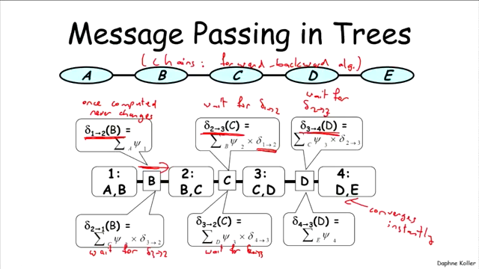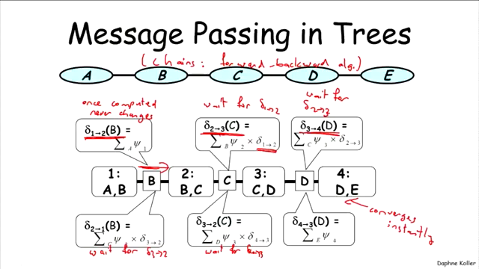And so the point is, the total effort that we had to compute all of these messages is just one message passing step in each direction. One from left to right and one from right to left.